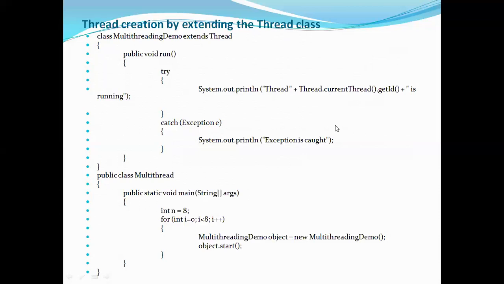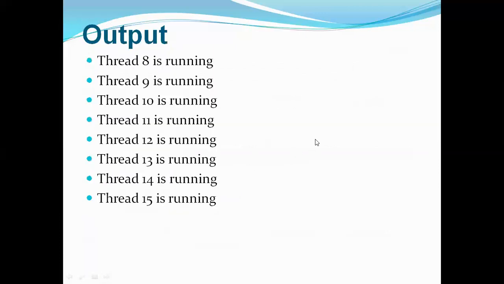As I told, by default when a thread is created, the id will be 8. So when this thread is executing, the first thread will print that thread id is 8. So thread 8 is running is the first thread. You are calling how many? 8 times. So 0 to less than 8, total is 8 only. So it will call from 8. Next is thread 9. Next is thread 10. All this will be printed. If an exception is there, it will be handled and it will just write exception is caught.